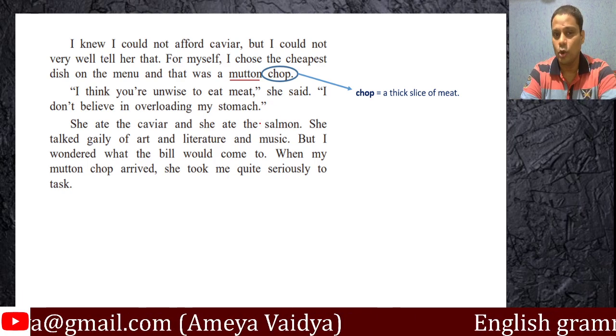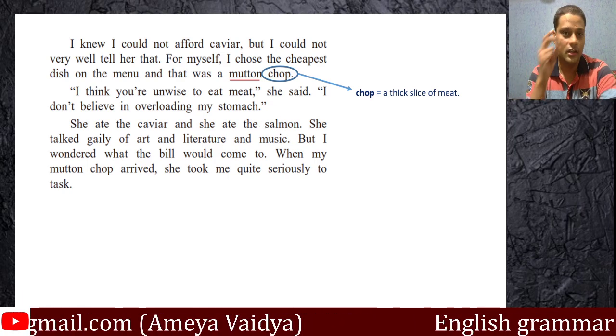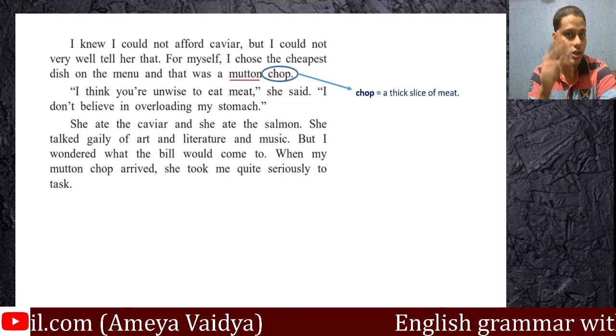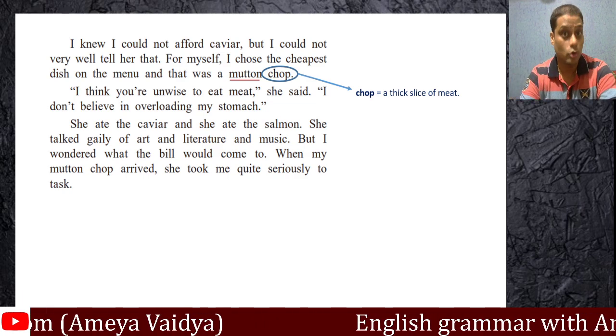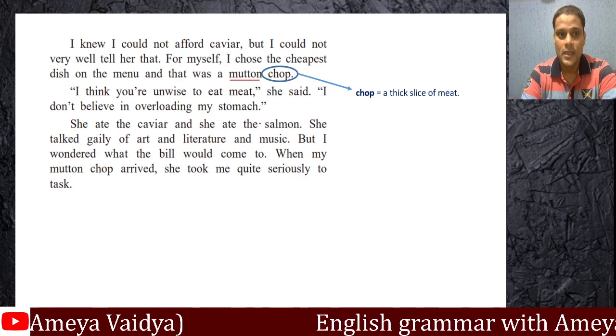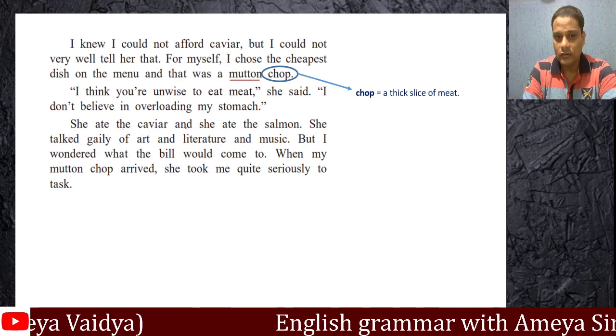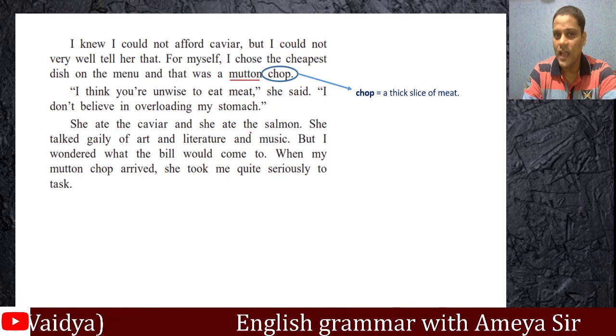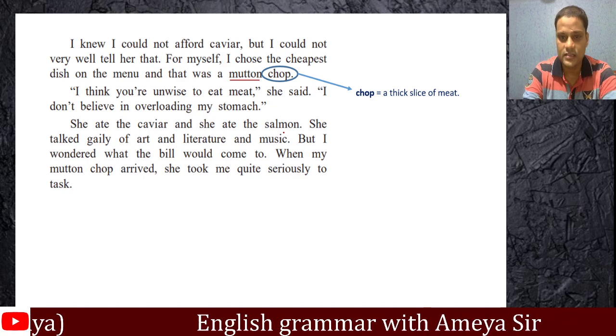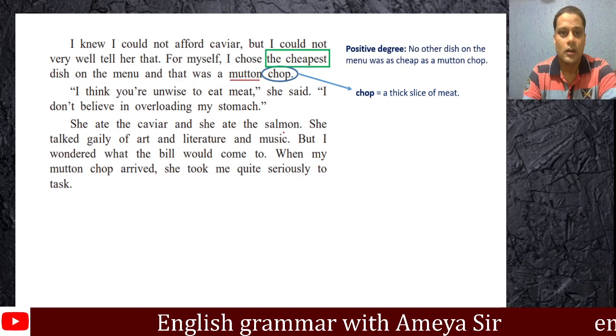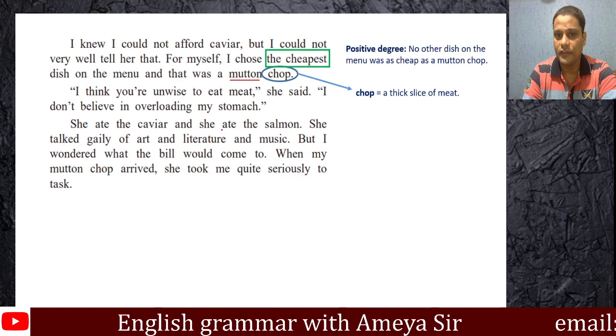So she says, "I think you are unwise to eat meat. I don't believe in overloading my stomach." Clearly, you are the one who's ordered two things on the menu. You're talking about overeating. Sure. Huh? She ate the caviar and she ate the salmon. I have no doubt that this is a grammar entry, guys. No doubt about it. By the way, there is one grammar entry before we deal with that.